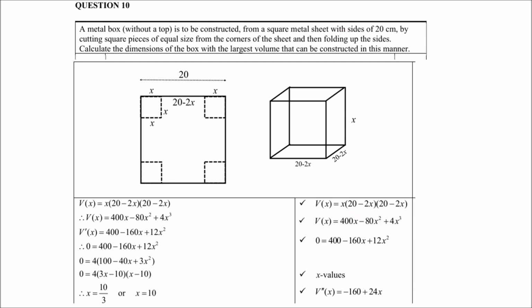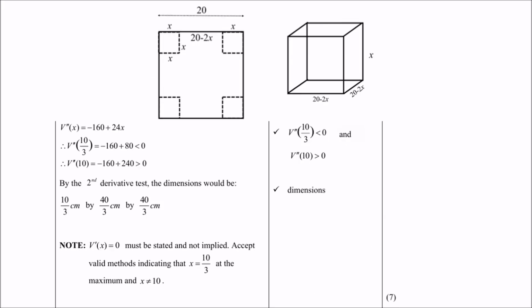Right, so now we have two x values and we have to decide which one is going to work. So therefore, if you find the second derivative, it will give you minus 160 plus 24x. If you first test 10 over 3, you will get minus 160 plus 80, which gives you something less than 0. If I use 10, I'll get something greater than 0. So therefore, I need to use 10. So therefore the dimensions will then be 10 over 3 by 40 over 3 by 40 over 3.